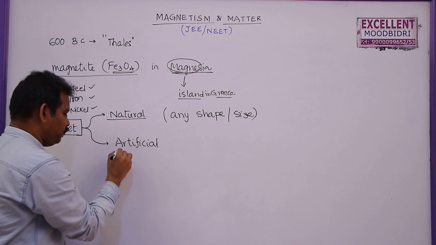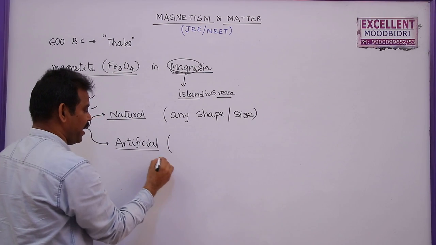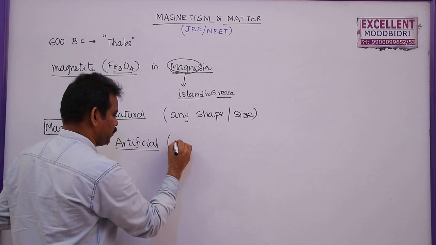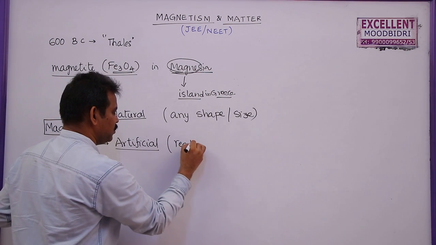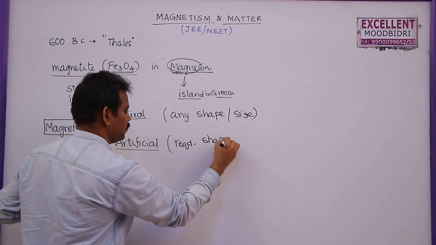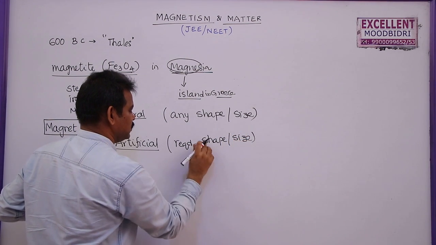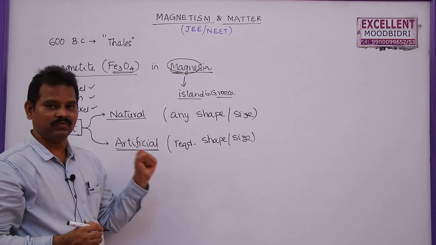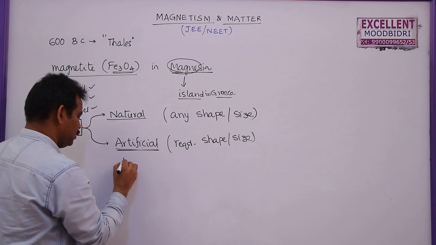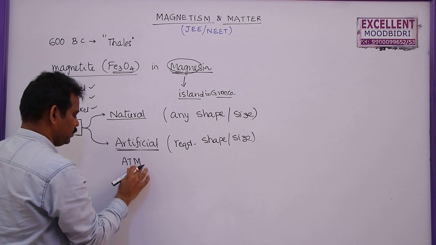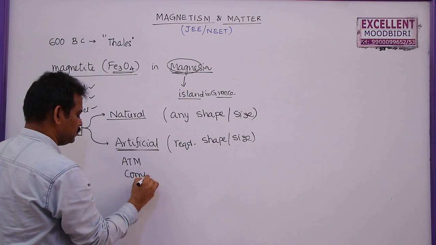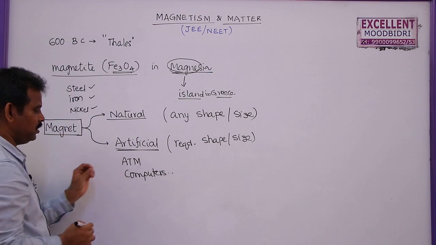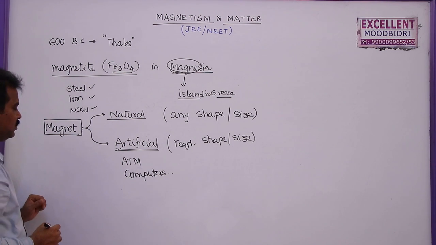Whereas artificial magnets are produced by us according to our requirements, in the required shape as well as size. Nowadays we use artificial magnets in ATM cards, in computer chips, as well as in discs.